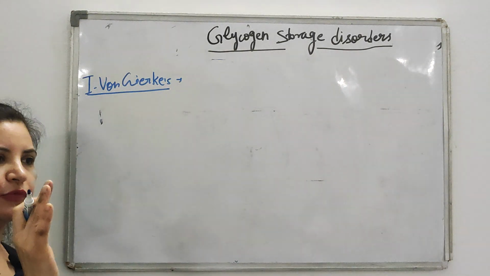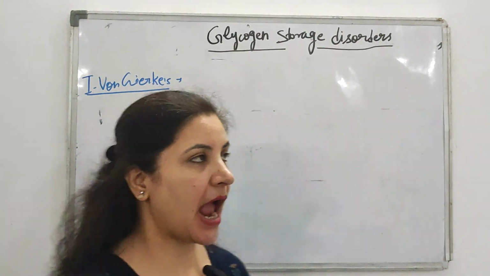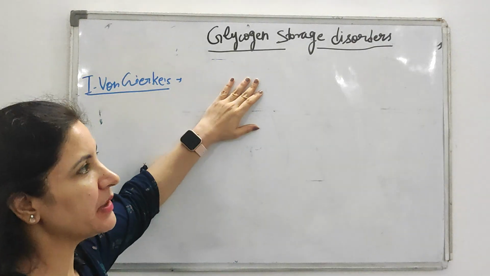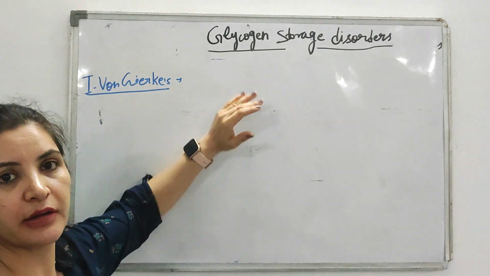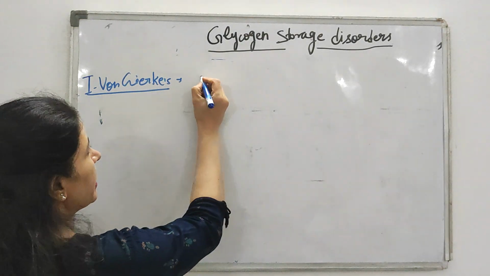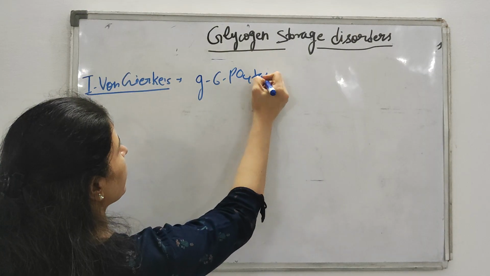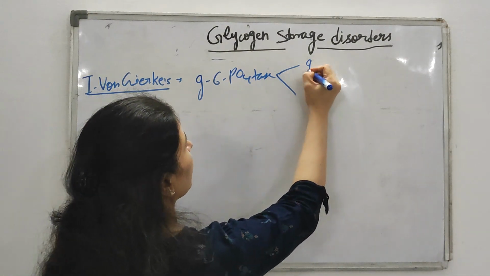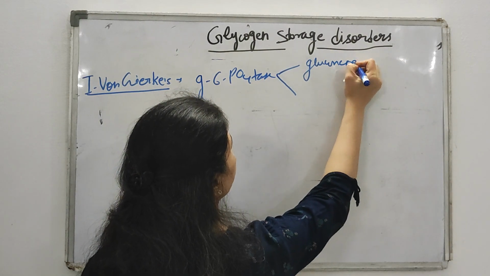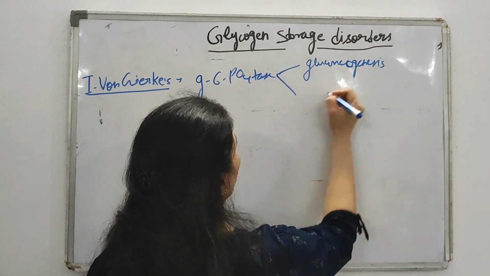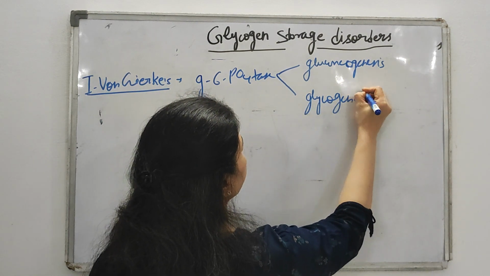So in Von Gierke's, which enzyme is deficient? That is glucose 6 phosphatase. And you know from previous study of the cycle that glucose 6 phosphatase enzyme is required for both gluconeogenesis as well as glycogenolysis.